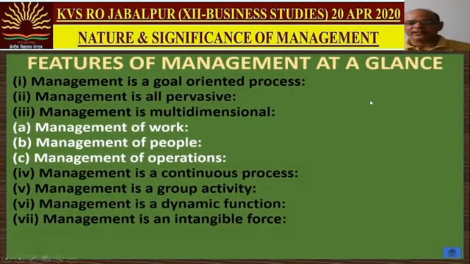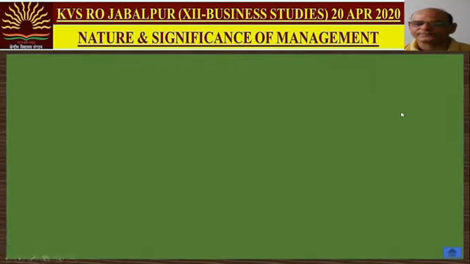Dear students, let us have a glance at all the features of management. Management is a goal-oriented process. It is pervasive. It is multi-dimensional, having three dimensions: management of work, management of people, and management of operations. Then management is a continuous process. It never stops. After the last step, we again come to the first step. Management is a group activity. It is subdivided into smaller groups. It is a dynamic function, and it is an intangible force.